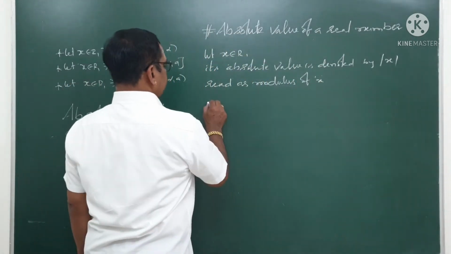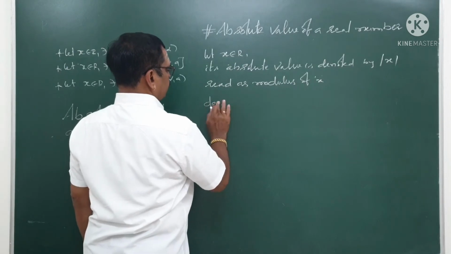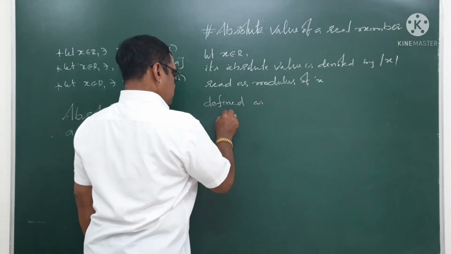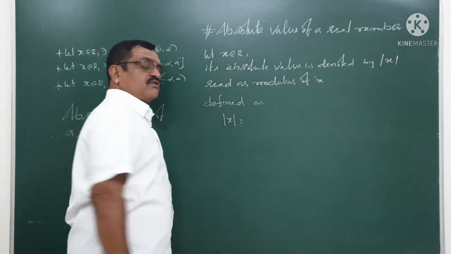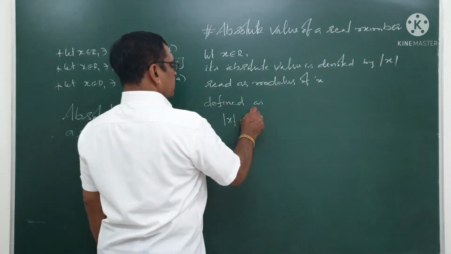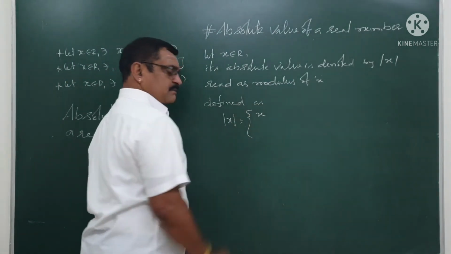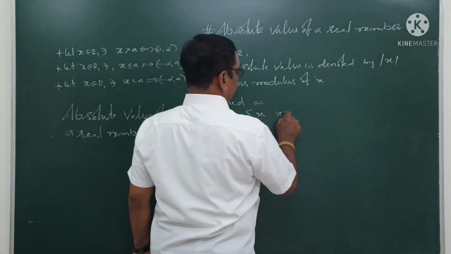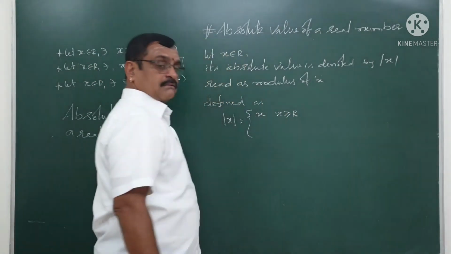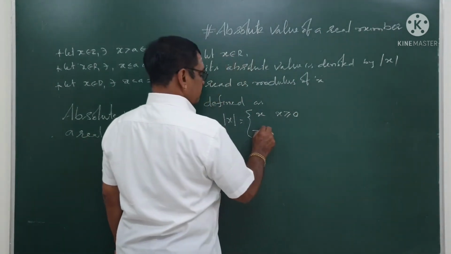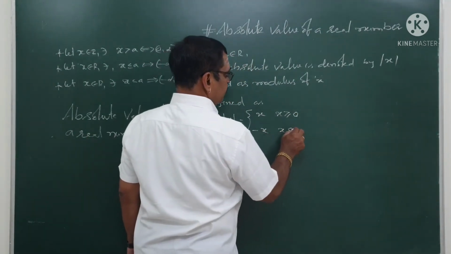How is it defined? It is defined as, in most of the textbooks we find this definition, which is very simple. Mod x is equal to x when x is a positive real number, and whereas minus x when x is less than 0.